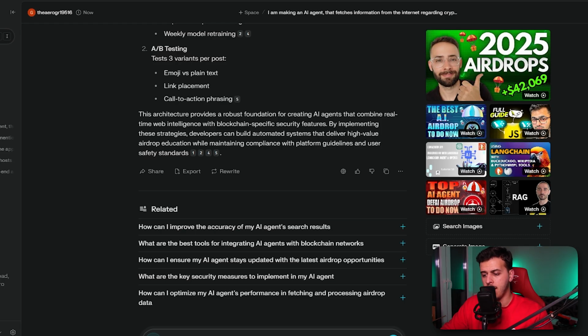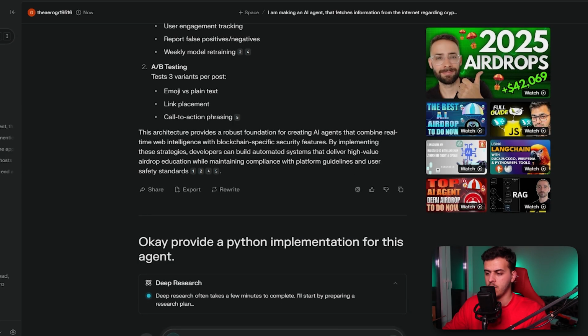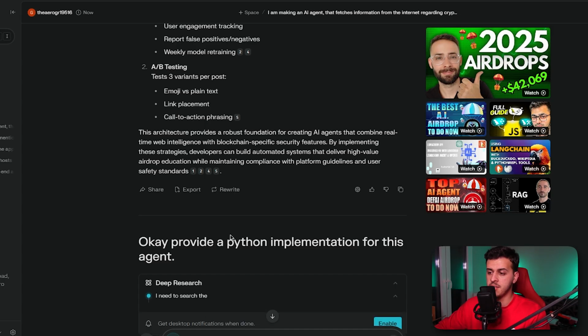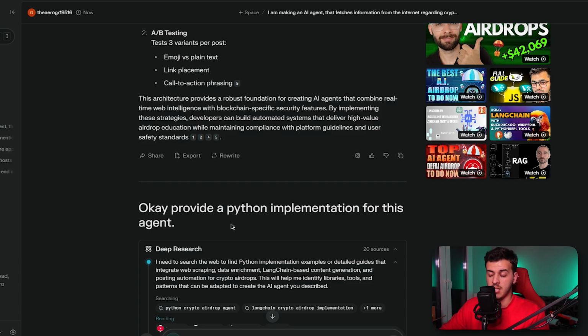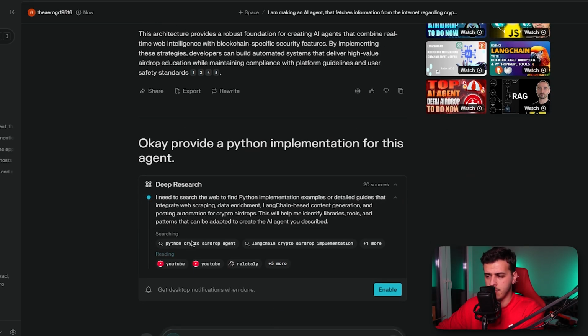Okay, so I'm going to ask it to actually provide a Python implementation for this agent. So maybe we can actually try it out. So this is my second query of the day. So it starts searching the internet again. Searching the internet with large language models has so much potential to improve literally everything. We're still at very early phases.